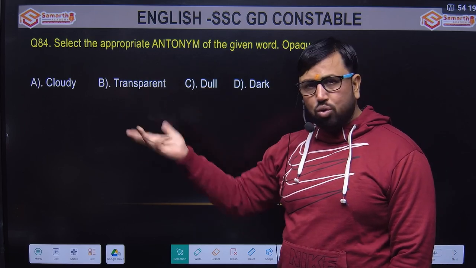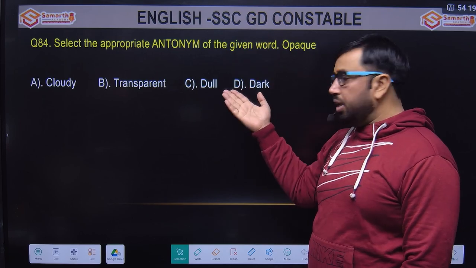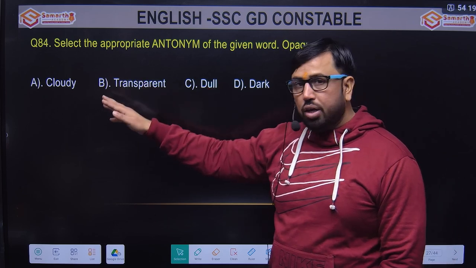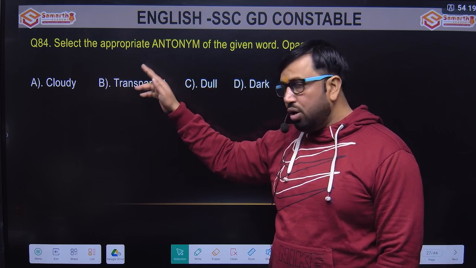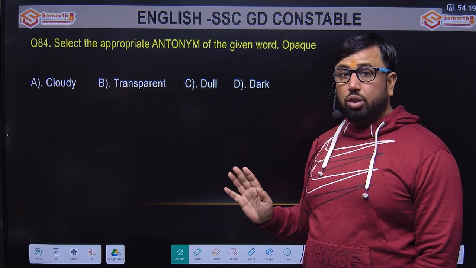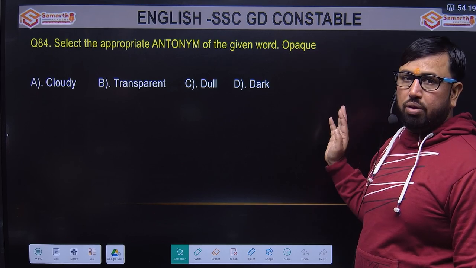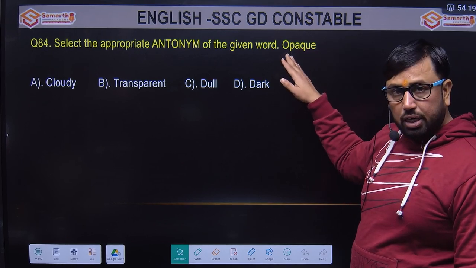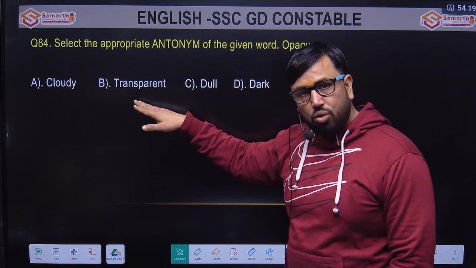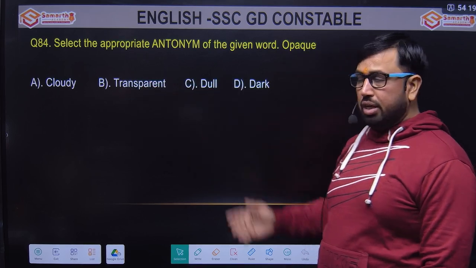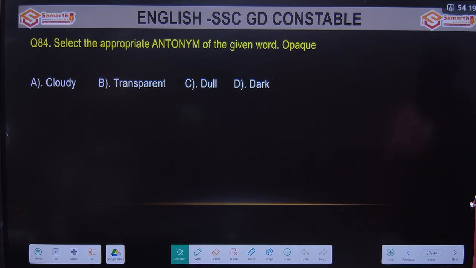Dark ਤੇ cloudy कोई चीज होगी, clouds are dark ठीक है, ਤੇ dull भी वही चीज होगी, so ਇਹ ਤਿੰਨੇ almost similar ਹੈਗੇ ਨੇ: dull, dark ਤੇ cloudy. तो ਜਿਹੜਾ odd one ਹੋਏਗਾ ਨਾ, ਉਹੀ ਆਨਸਰ ਹੋਏਗਾ. So this trick can be used even if you are not familiar with the meaning of the word. वैसे opaque ਦਾ ਮਤਲਬ ਇਹ ਹੁੰਦਾ ਜਿਹੜਾ ਕਿ clear ਨਾ ਹੋਵੇ, ਤੇ ਇਹ ਹੋ ਗਿਆ clear, ਠੀਕ ਹੈ. ਸੋ ਇਸ ਤਰ੍ਹਾਂ ਵੀ ਜੇ meaning ਪਤਾ ਹੋਵੇ ਤੇ ਇਹ ਵਾਲੀ ਤੁਸੀਂ trick use ਕਰ ਸਕਦੇ ਹੋ, right.